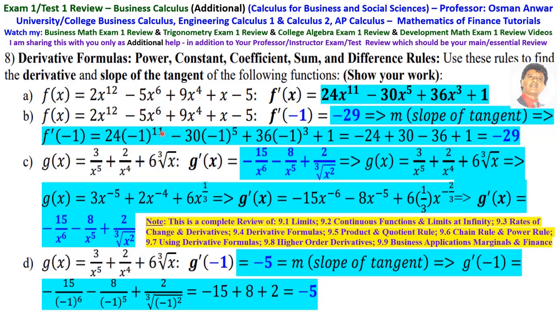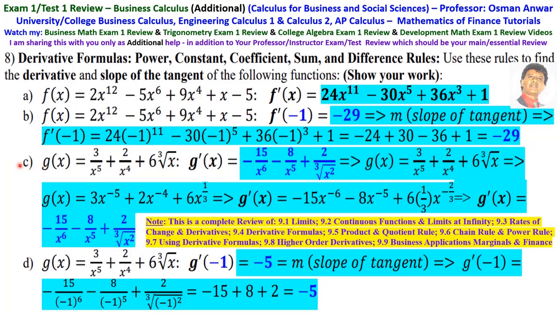Then to find the slope of the tangent, evaluate this at minus 1, which is f prime at minus 1. That is 24 times minus 1 to the 11 minus 30 times minus 1 to the 5 plus 36 times minus 1 to the third plus 1, which is minus 24 plus 30 minus 36 plus 1, which is equal to minus 29.